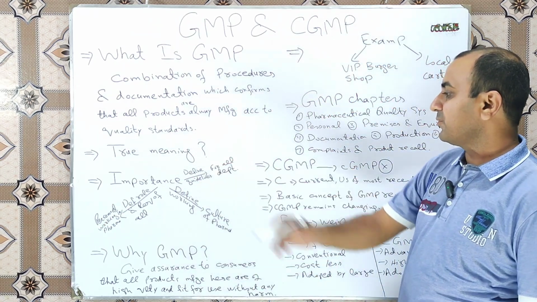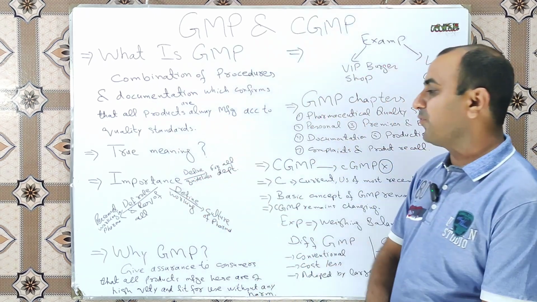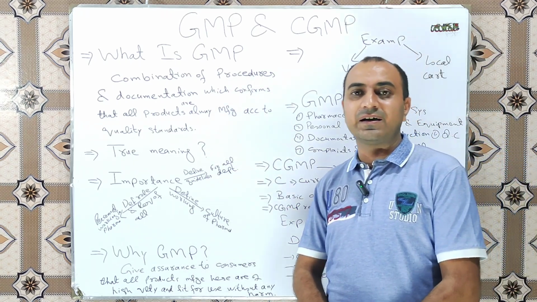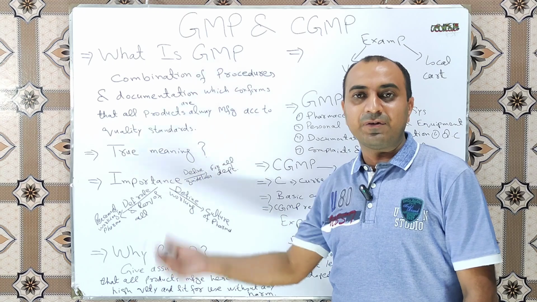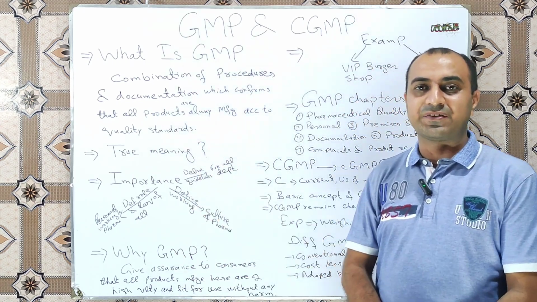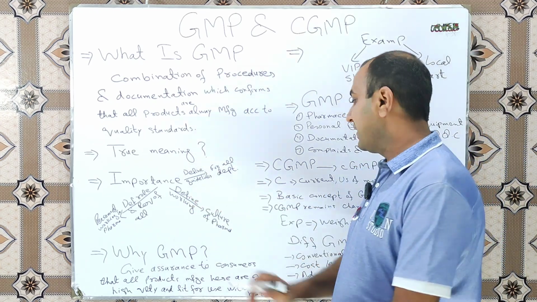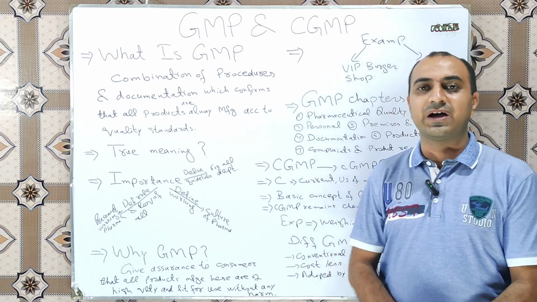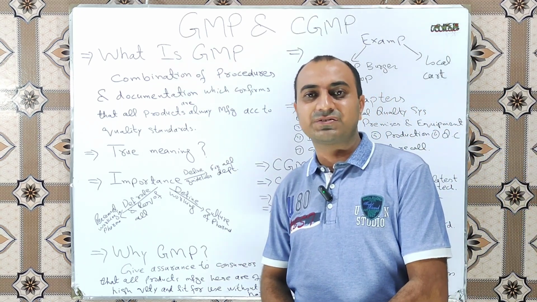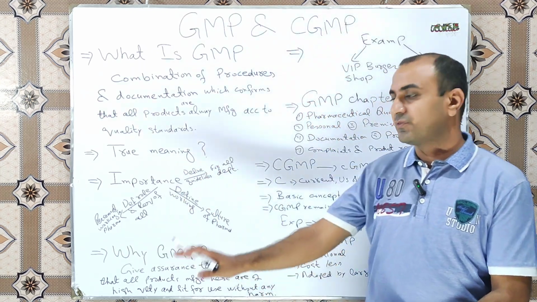So now let's go towards the importance of GMP. What is the importance of GMP? GMP defines guidelines for all the departments. Everyone working in the pharmaceutical industry should follow the good manufacturing guidelines. Next is that GMP defines the working culture of pharma. How a staff member will work in any department of a pharmaceutical industry is defined by the GMP.